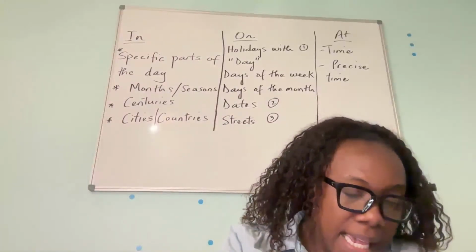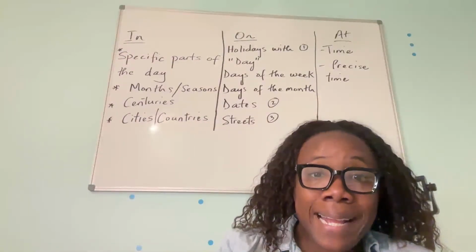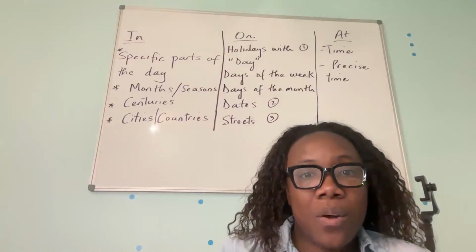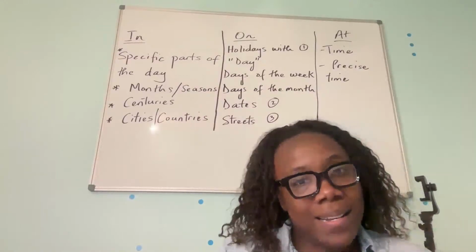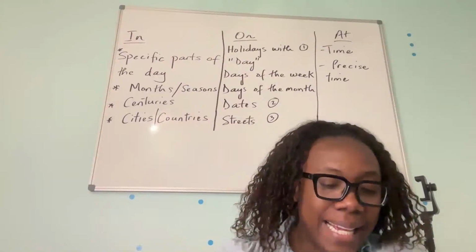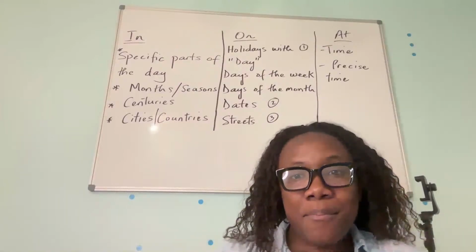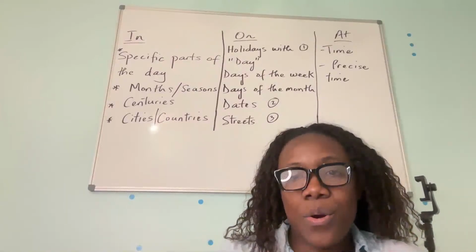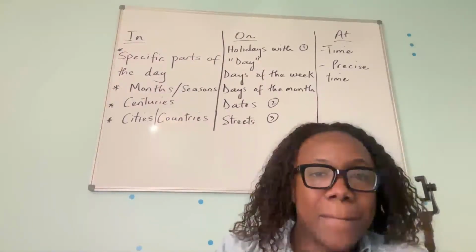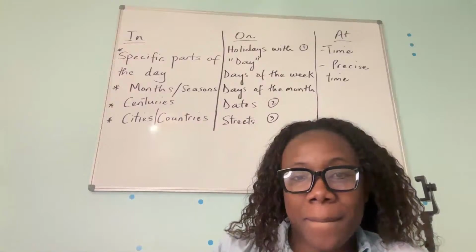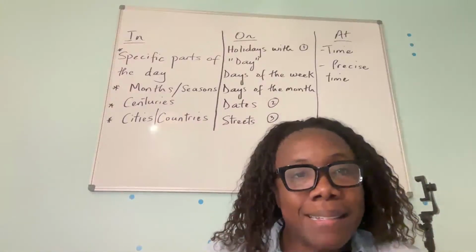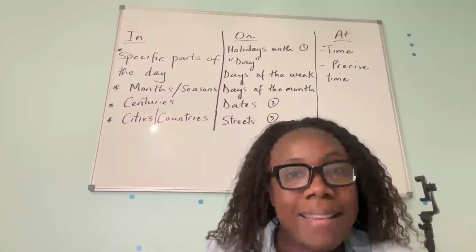Very good. The next question says the meeting is blank 5 p.m. Would it be in, on, or at? The meeting is blank 5 p.m. In, on, or at? All right, so I see a couple of people putting at, some people are putting on.